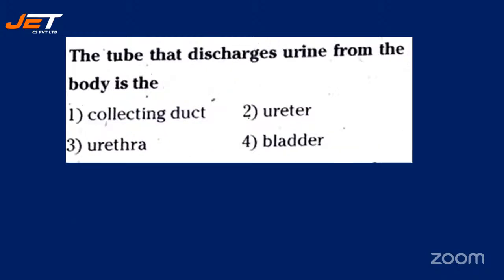Next question. The tube that discharges urine from the body is the collecting tubule, ureter, urethra, or bladder.